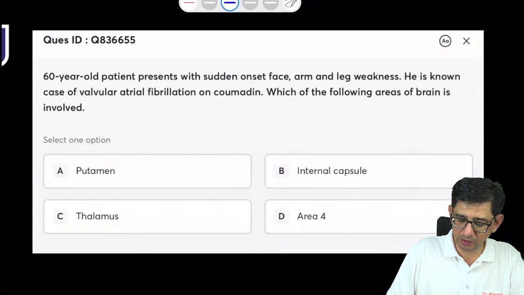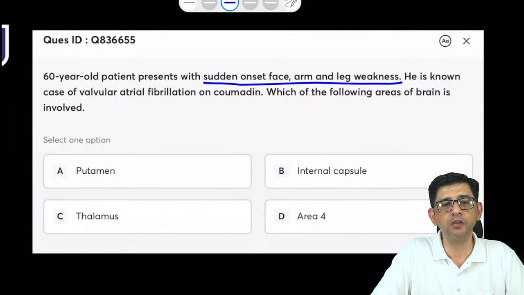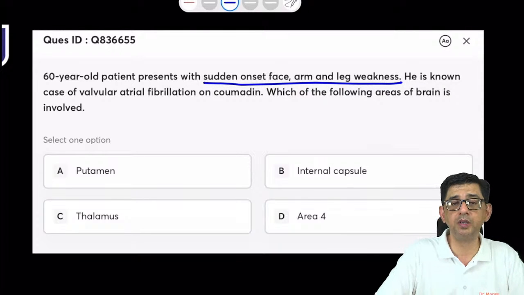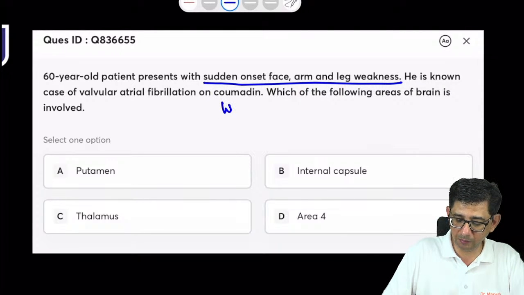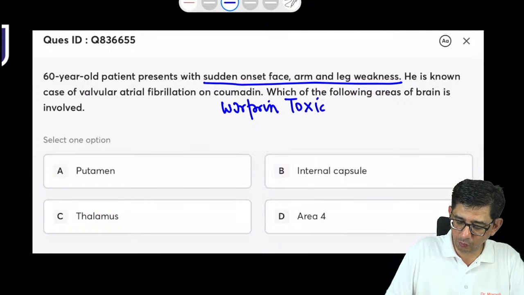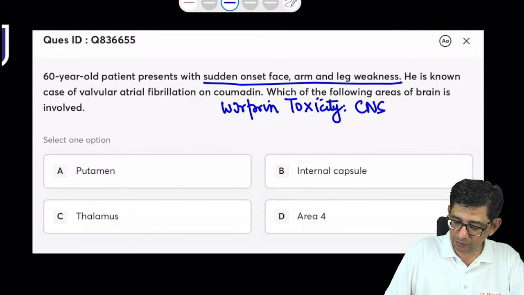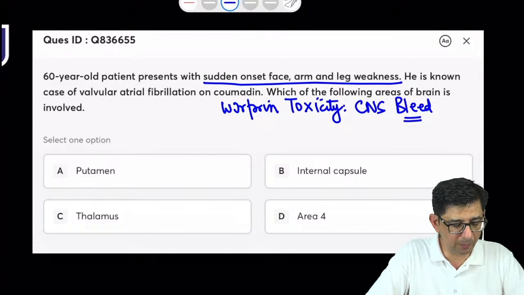So we are starting with the next one, sudden onset. This is an easy one. Sudden onset face weakness, arm weakness, and leg weakness in a 60-year-old patient, a known patient of non-valvular atrial fibrillation on coumarin. That would be a warfarin-based molecule, and he's probably having warfarin toxicity, which is contributing to a CNS bleed. And this CNS bleed is the reason why the manifestations are those of face, arm, and leg weakness.